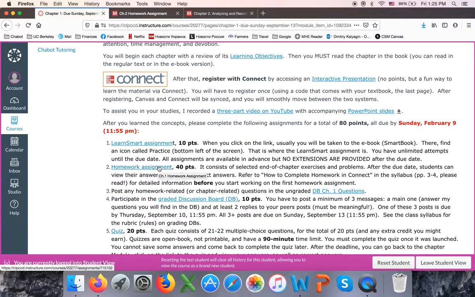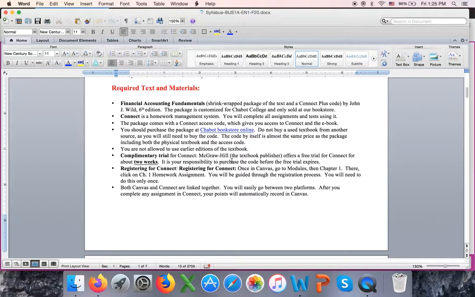So if you don't have a book yet, you will use the complimentary trial for 2 weeks. Within 2 weeks, you will have to purchase the textbook with the code. So everybody should be able to access homework and the e-book, even if you haven't bought the actual textbook yet.